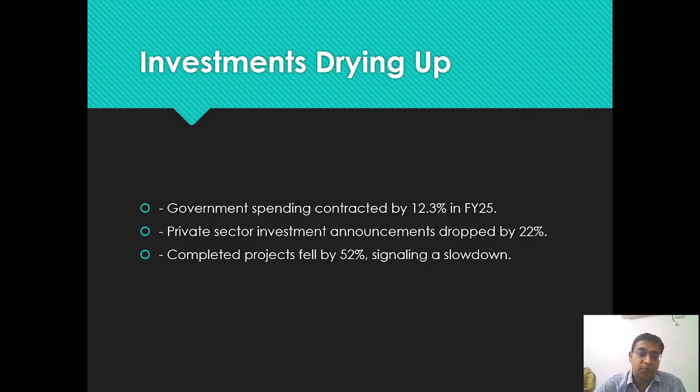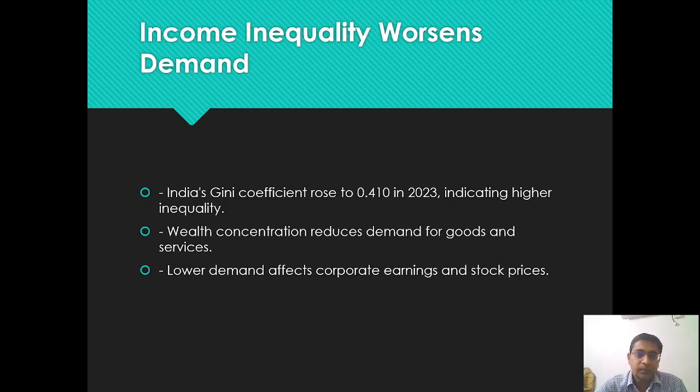Completed projects fell by 52%, meaning around 52% of projects are not at the proper stage of completion, which shows there is some kind of problem in the economy.